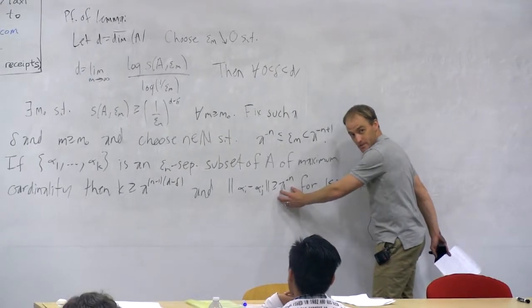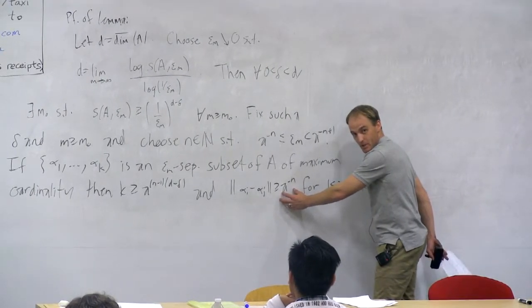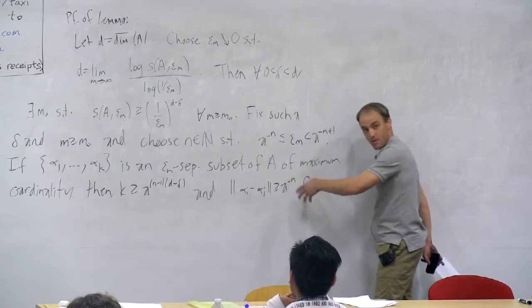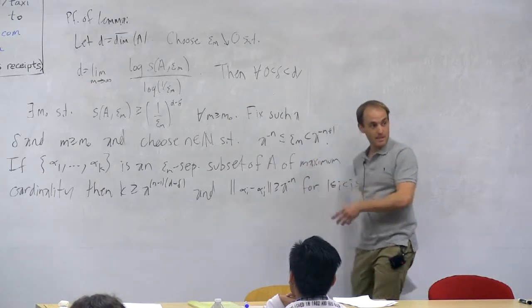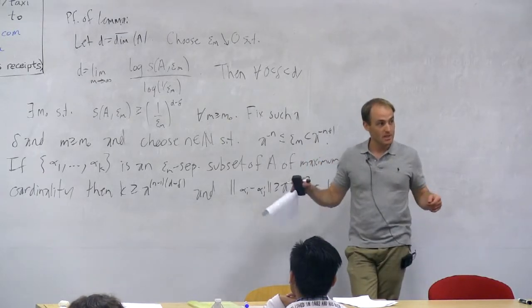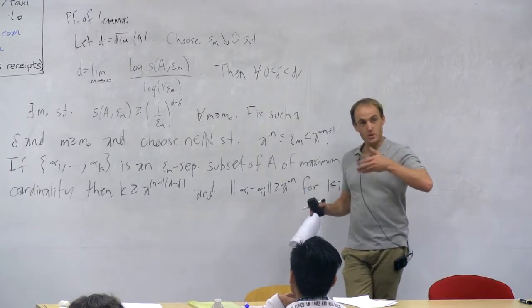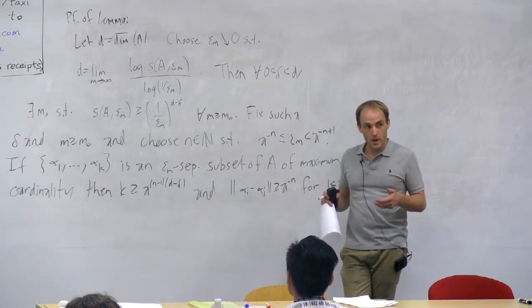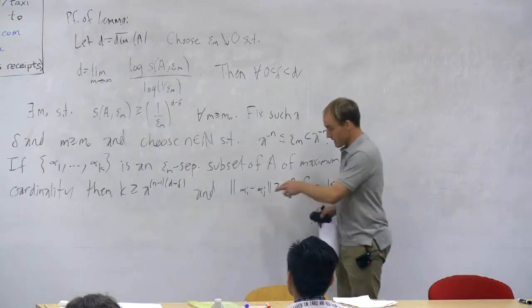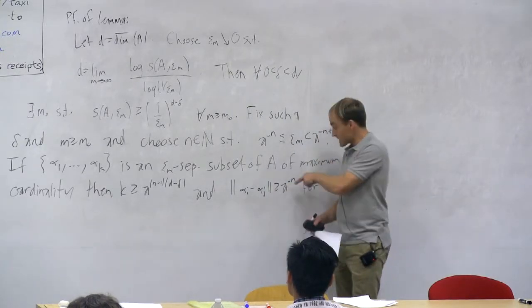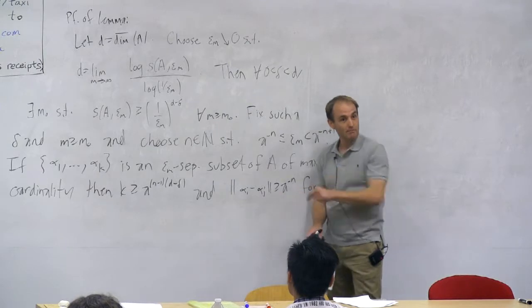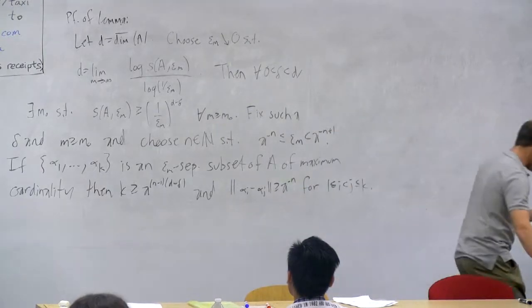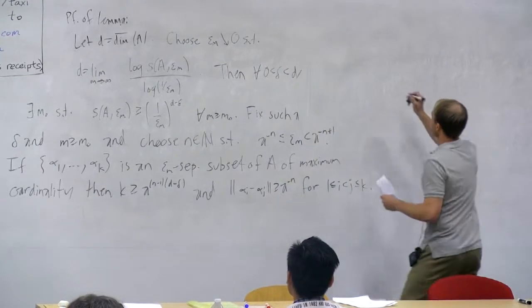Now I want to translate this into the language of topological entropy, and I want to go ahead and start taking multiples by the times A map. That's going to move points apart, of course. But if I fix some sort of threshold, if I say I want to know something about how big n, 1 over 2a separated sets are, well, I'm going to allow n to go to infinity as epsilon tends to 0. Okay. So let me write down the calculation for you now.